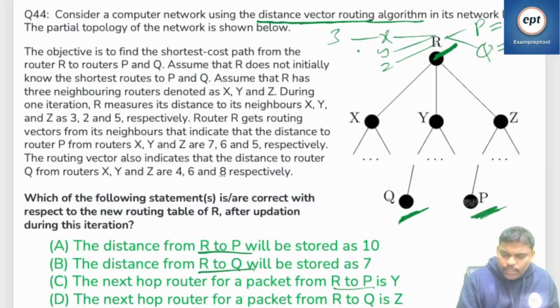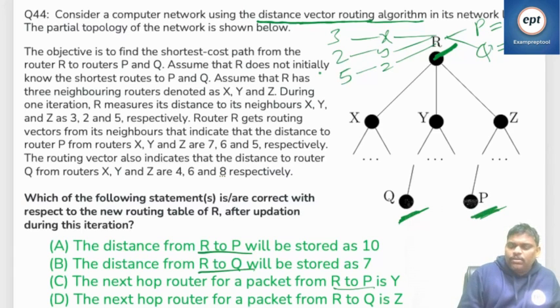What is R to Y? 2. What is R to Z? 5. In one iteration, he wants to finally find the goal, but as of now you know only this.